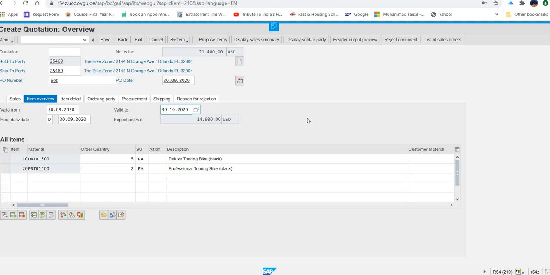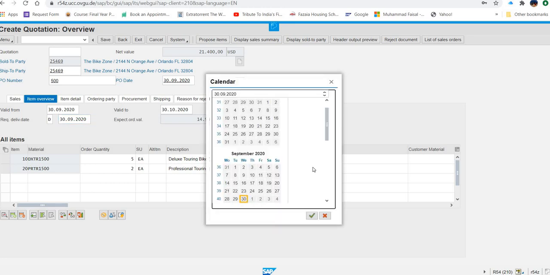Now what next we have to do, we enter all the dates. Now they are saying required delivery dates. So what will be the required delivery date? Again they are saying 1 month later from today. So required delivery date, let me just check because these dates are sometimes very confusing. Yes, 1 month from today. And sometimes your document is stuck because of wrong date. So be careful.